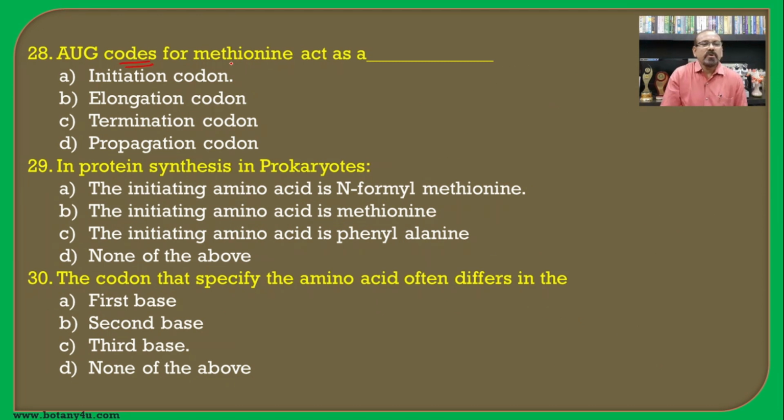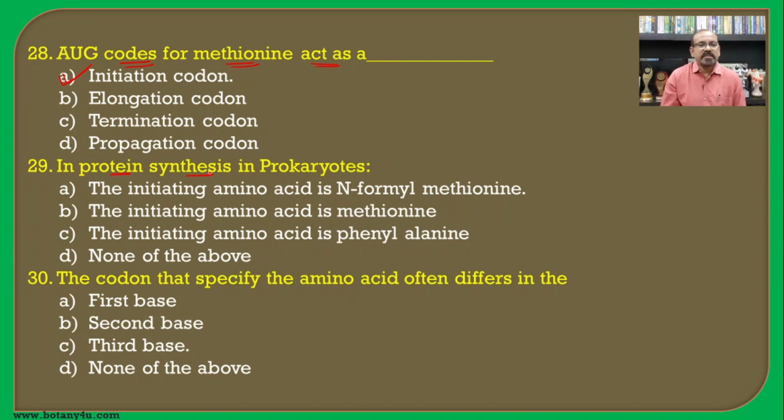AUG codes for methionine. In eukaryotes it specifies methionine, and in prokaryotes N-formyl methionine, and this is the initiation codon of the genetic code, and hence A is the correct answer for this question.